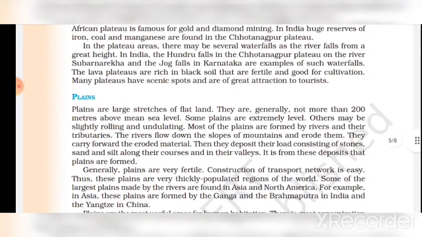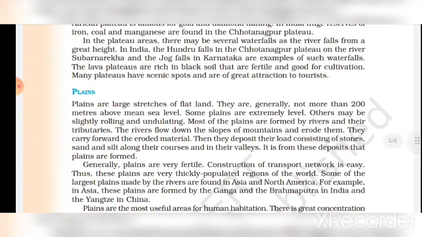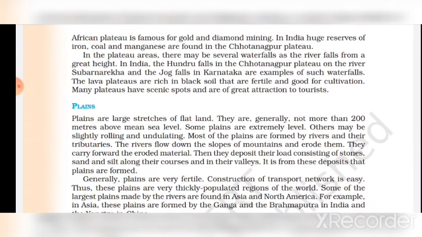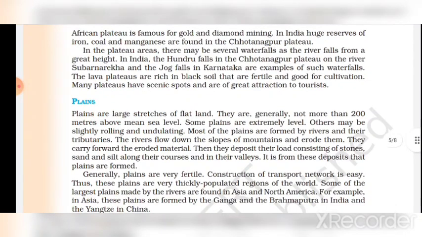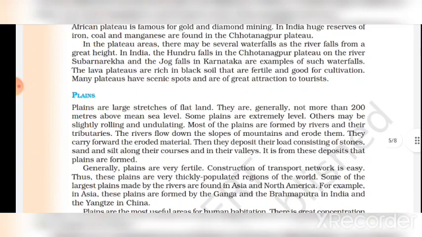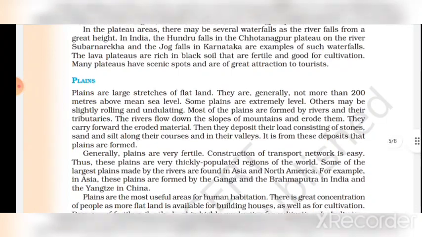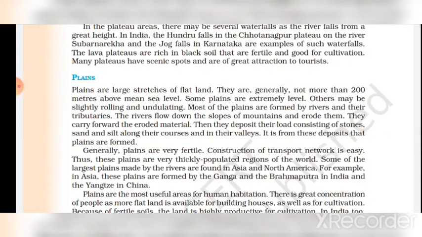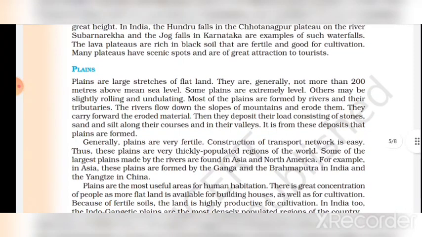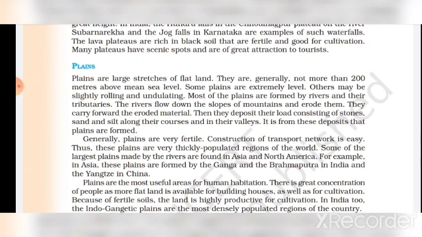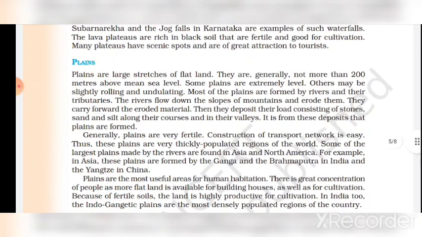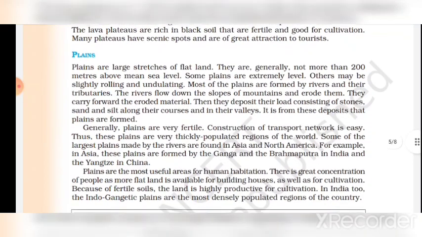In India, huge reservoirs of iron, coal, and manganese are found in the Chota Nagpur Plateau. In plateau areas, there may be several waterfalls as the rivers fall from a great height. In India, the Hundru Falls on the Chota Nagpur Plateau on the river Subarnarekha, and the Jog Falls in Karnataka are examples of such waterfalls. The lava plateaus are rich in black soil that is fertile and good for cultivation. Many plateaus have scenic spots and are a great attraction to tourists.